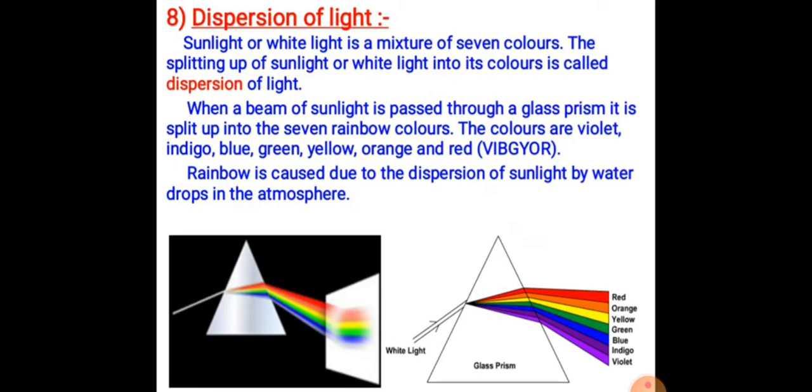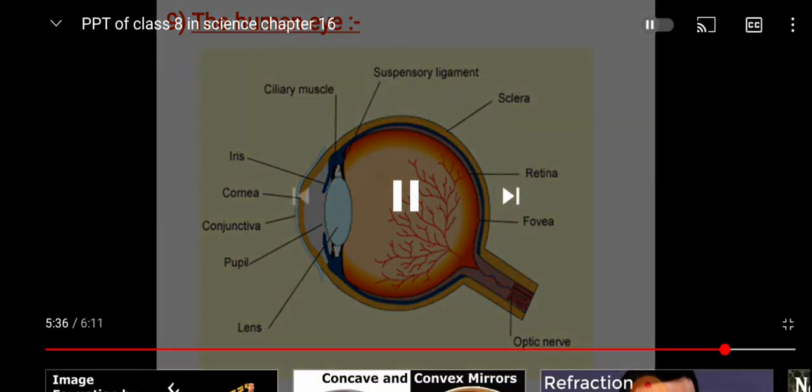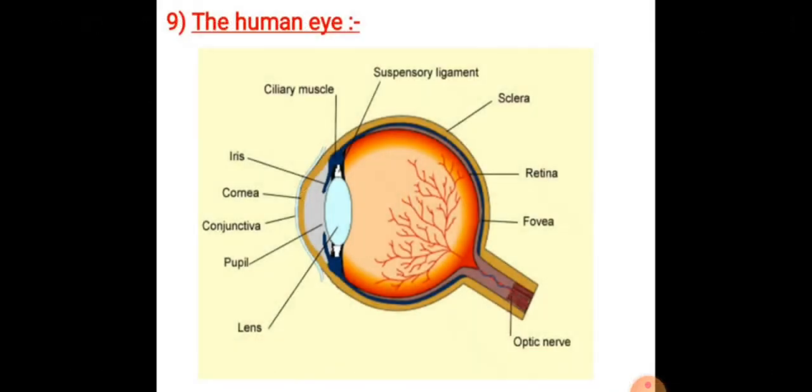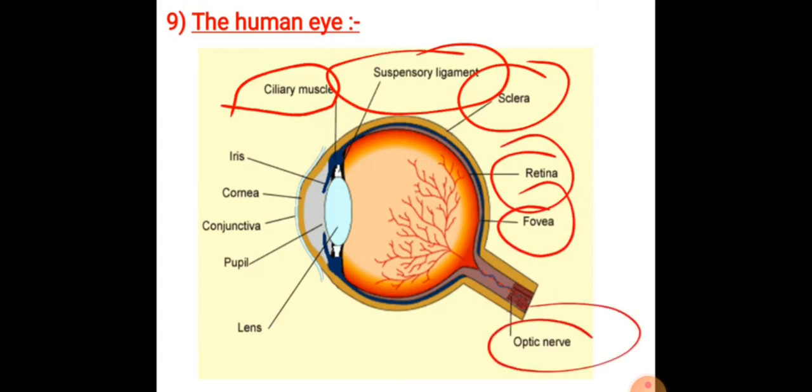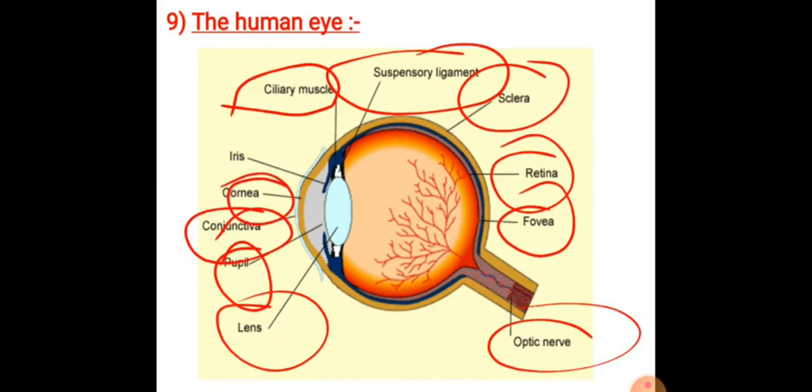Dispersion of light. What is dispersion of light? Sunlight or white light is a mixture of seven colors. The splitting up of sunlight or white light into its colors is called dispersion of light. An example of dispersion of light is the rainbow. A rainbow is very nice, with many colors.